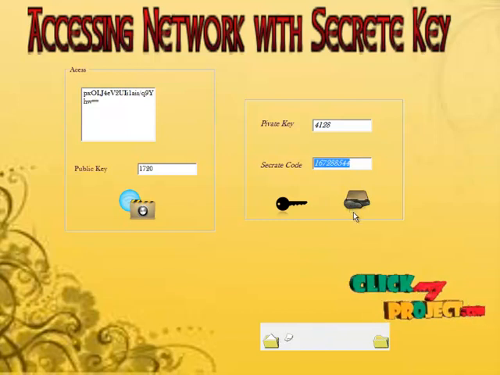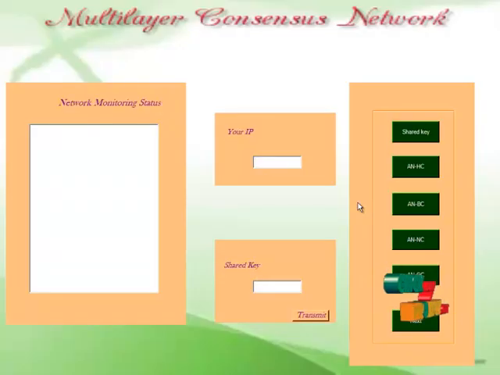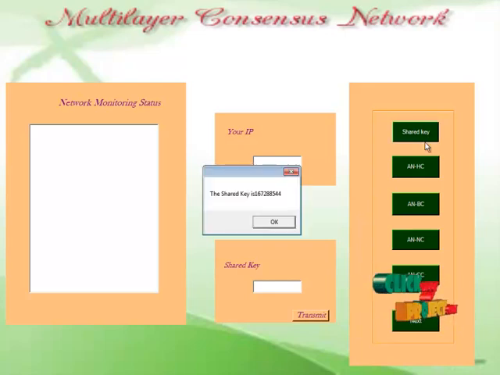This information is processed using our multi-layer consents or password authentication. At each step the key should be verified, and now I am going to share my process. This is the multi-layer consents of the network. I'm clicking my shared key. The shared key will be processed. I'm noting down my shared key.